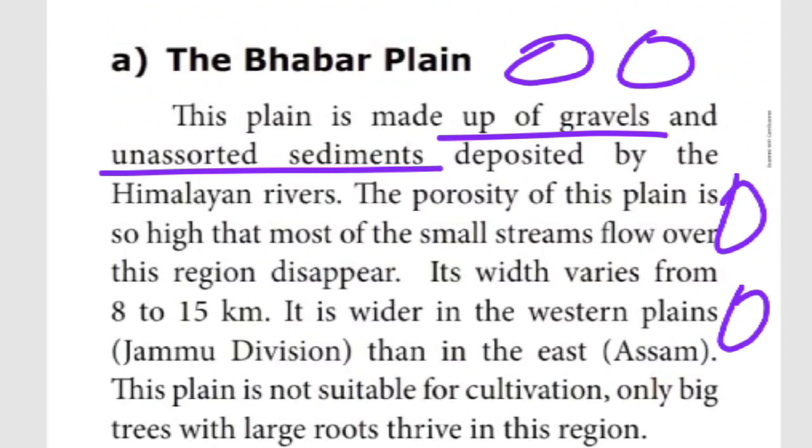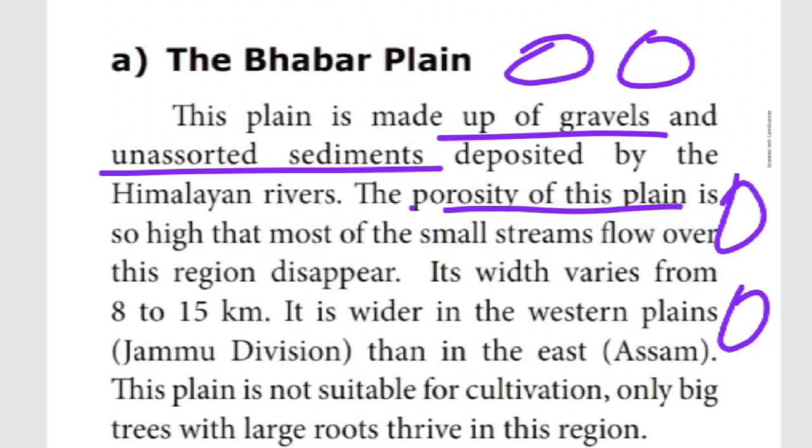Just before I told you, Indus, Yamuna, Ganga, Brahmaputra, those rivers and all Himalayan rivers originate from the Himalayas. Because of these rivers, soil is deposited in the Bhabar plain, like that they are telling. Then moreover they are telling about the porosity of this plain. Porosity, what is the meaning?